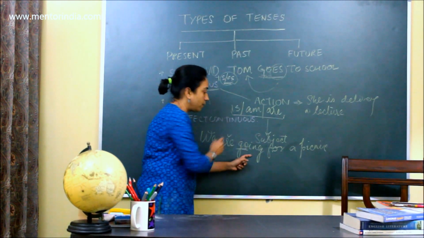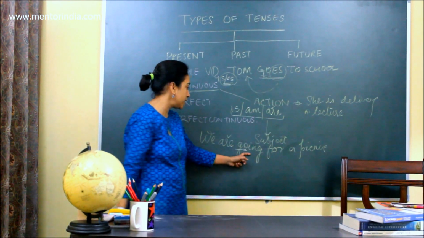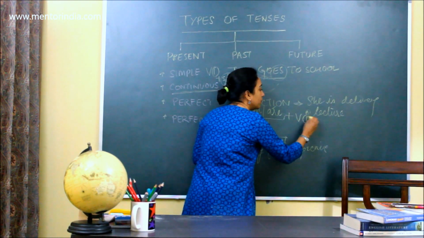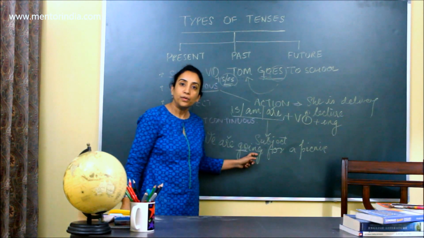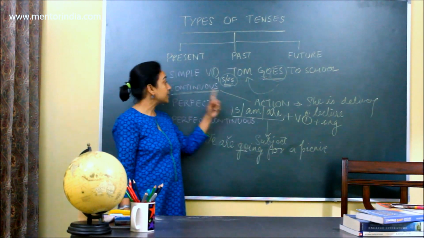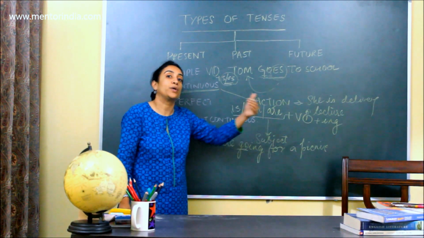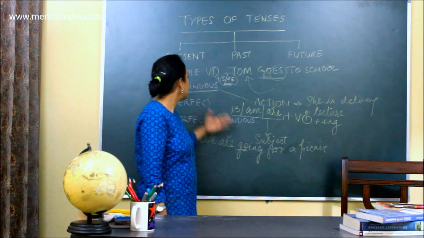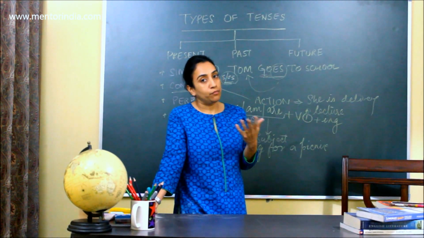Now go is the verb form, go, went, gone, as we just spoke about it. Now we need to also add first form of the verb, but we need to add ing to the verb to make it clear that the tense that I'm referring to is continuous. It is carrying on, the action is going on, and only by adding ing I will be able to create a continuous tense sentence.